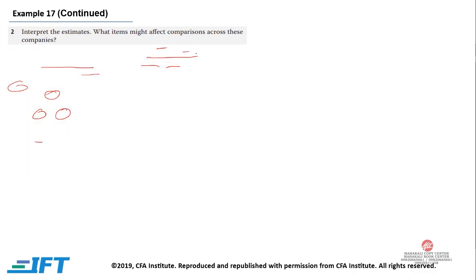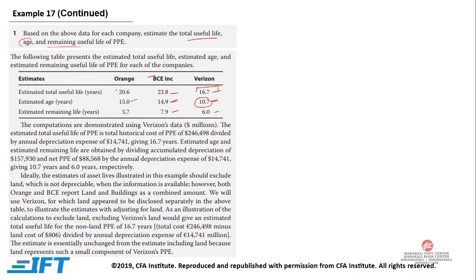Now, in this example, the most important thing is that Verizon is taking an estimated total life that is lower, so the depreciation expense might be high. It would be high, and it has relatively young property, plant and equipment, with a total age of 10.7.